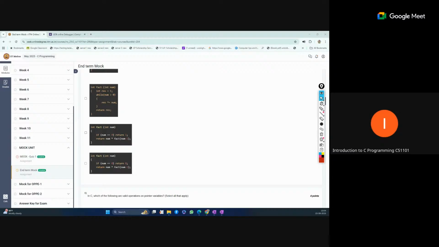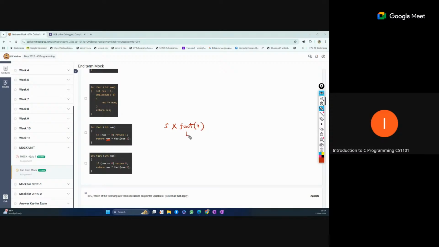Next, the third option: if num is equal to 0, return 1, otherwise return num into fact of num minus 1. This is fine because the base case is clearly defined. The first time num is 5, so we multiply by fact of 4.